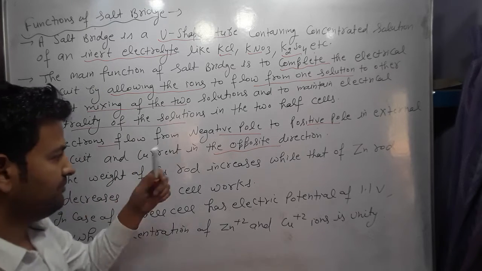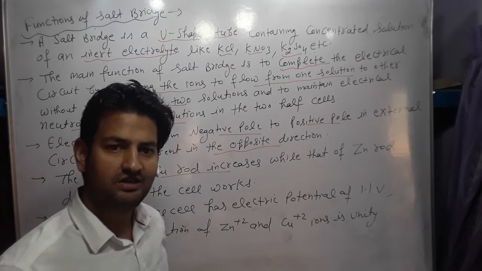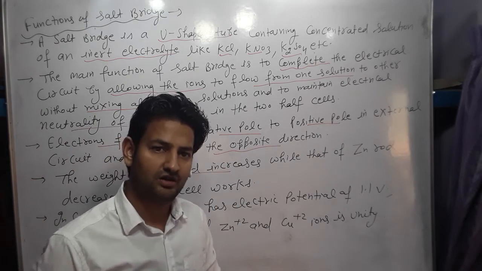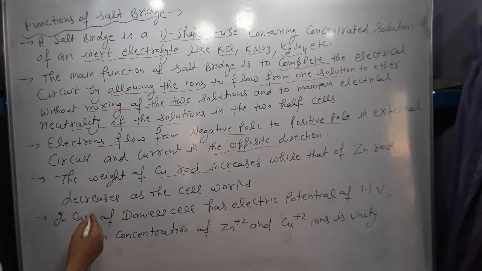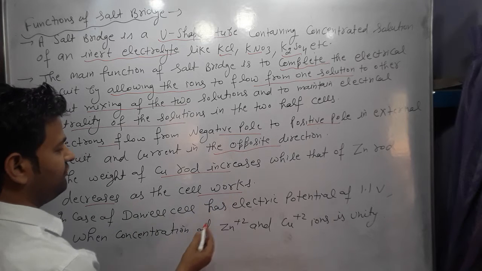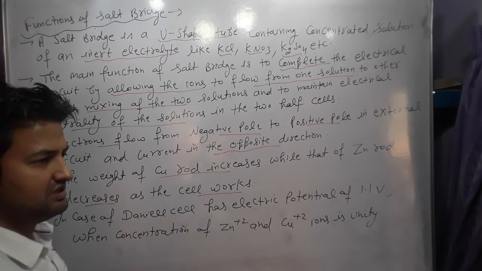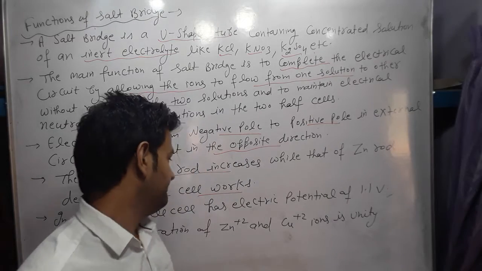The weight of the copper rod increases. Why does the weight of the copper rod increase? Because reduction occurs here, so deposition of copper occurs on the copper electrode, while the zinc rod decreases in weight as the cell works. So this process continues until the external potential and internal potential become equal.